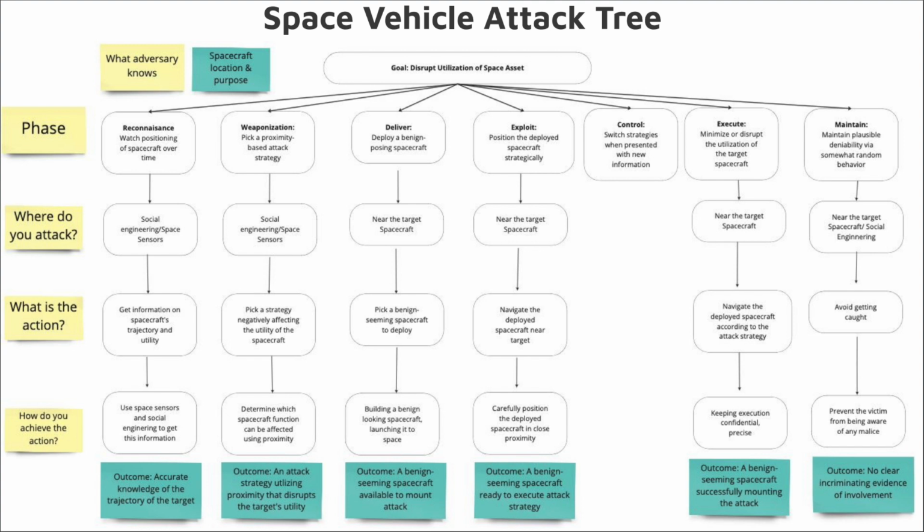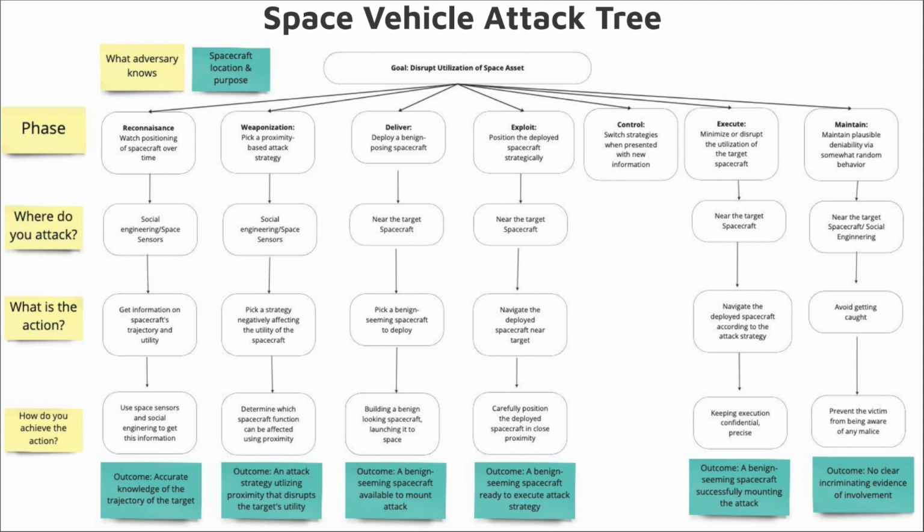In addition to social engineering, the adversary can also use space sensors in different ways to get information on the target spacecraft's trajectory and utility. From here, the adversary picks a particular proximity-based attack, and there are different types of attacks, such as going close by to monitor some of the traffic, or if that target spacecraft is fully solar paneled, there can be an attack where the adversary is not too close by to the target space vehicle, but the adversary can cast a shadow on the spacecraft's solar panels to slowly disrupt the utility of the space asset, making it power down for 2 days or, for example, 2 very important days.